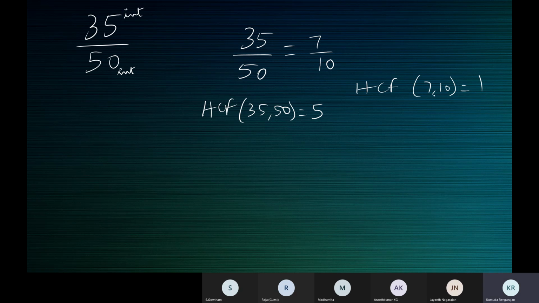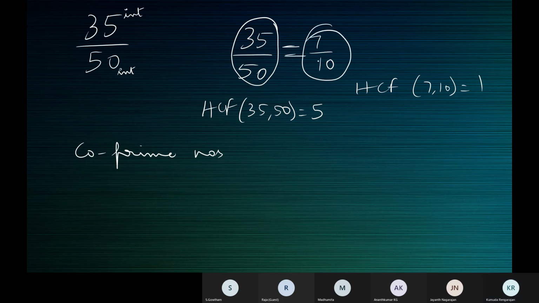Okay, so now I was telling you about co-prime numbers. We are discussing the simplest form of a rational number. 35 by 50 is a rational number, no doubt, but it is not in its simplest form. The simplest form of 35 by 50 is 7 by 10. Why is 35 by 50 not in the simplest form? Because the HCF of the numerator and denominator is not 1.